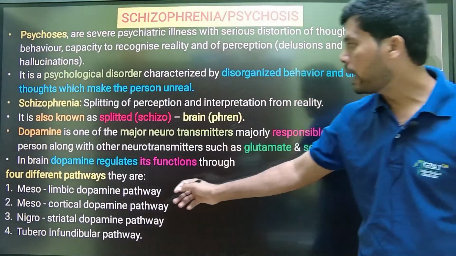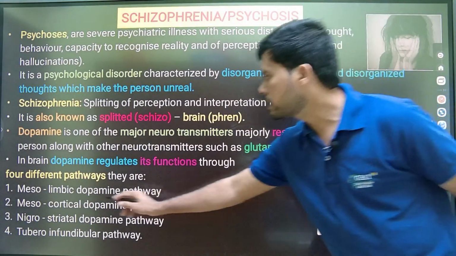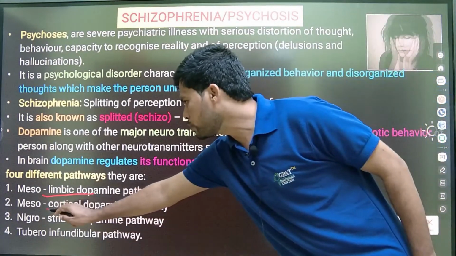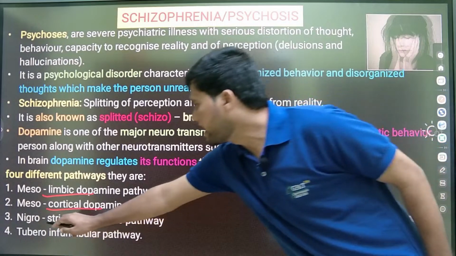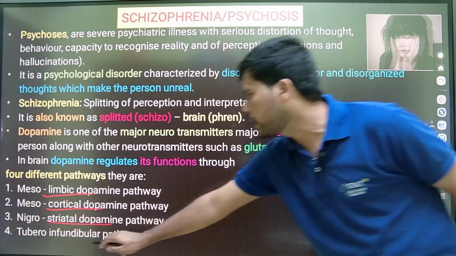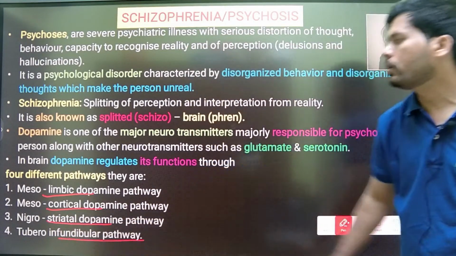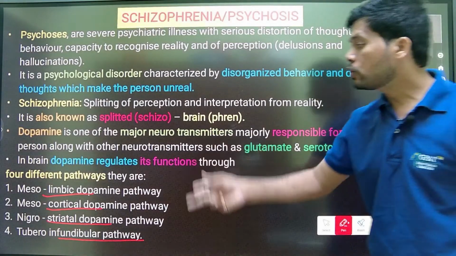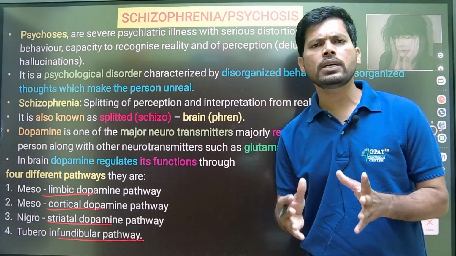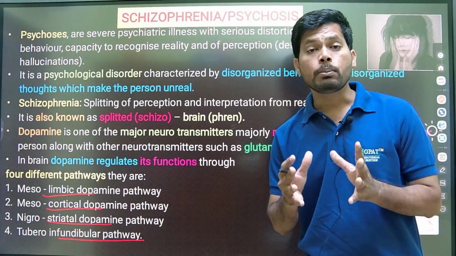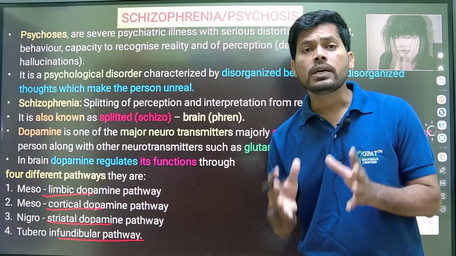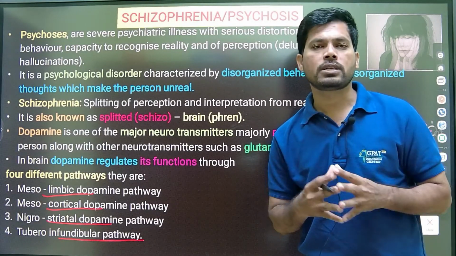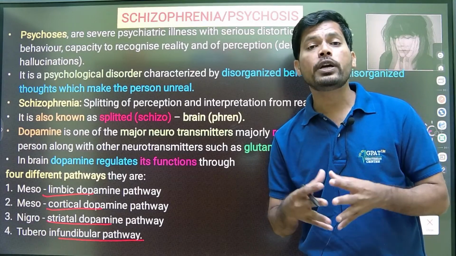Let's see. I already told you the different pathways. The first one is the mesolimbic dopamine pathway, next is the mesocortical dopamine pathway, next is the nigrostriatal dopamine pathway, and next is the tuberoinfundibular dopamine pathway. So the mesolimbic dopamine pathway: what is that? Meso means midbrain. In the mesolimbic dopamine pathway, there is a connection between the midbrain and the limbic system.